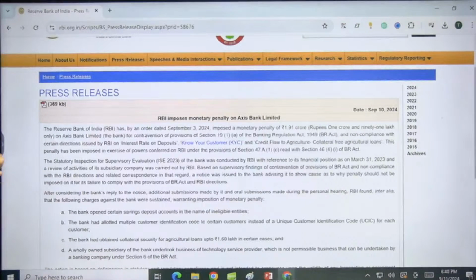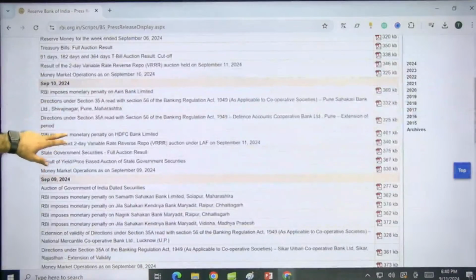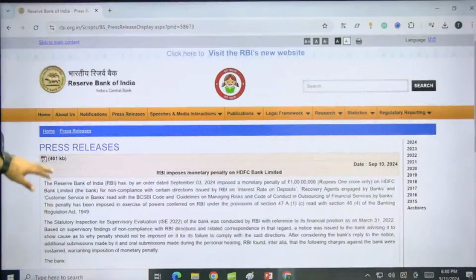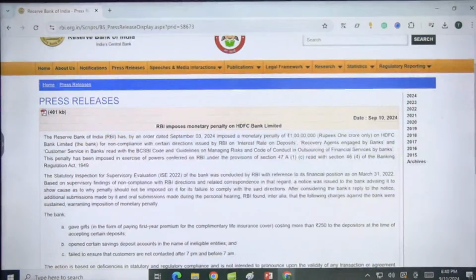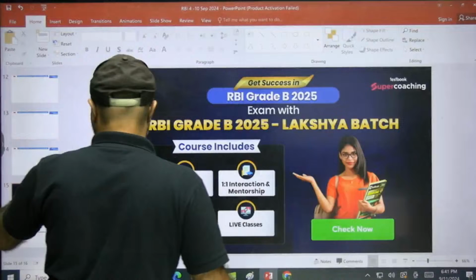Second important news in this category is the penalty charged on HDFC Bank, which is 1 crore. You must remember these two updates before we end the session.